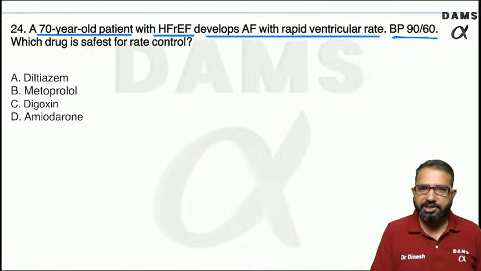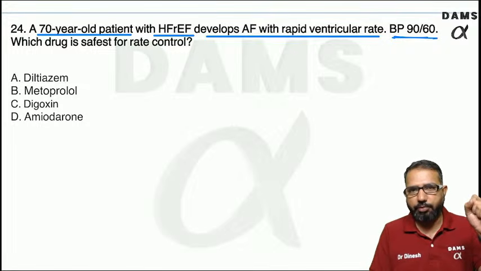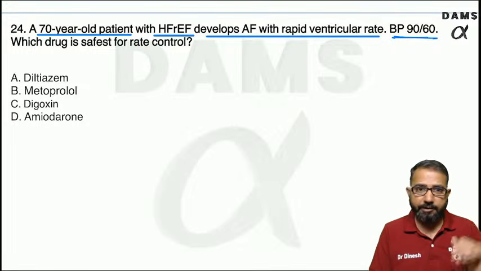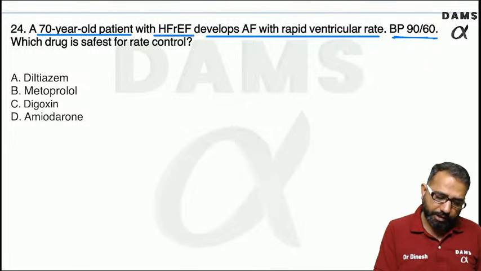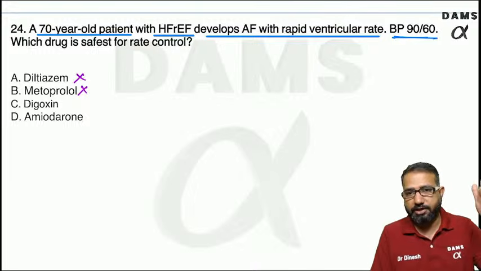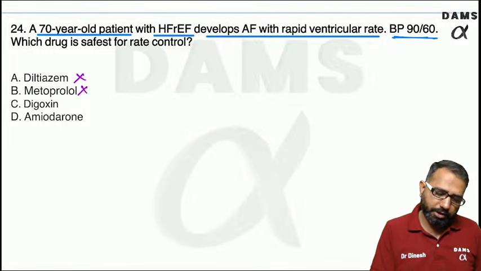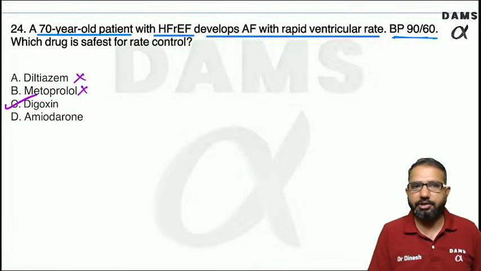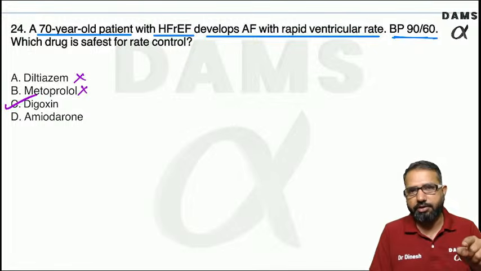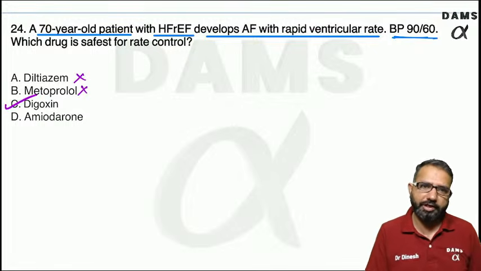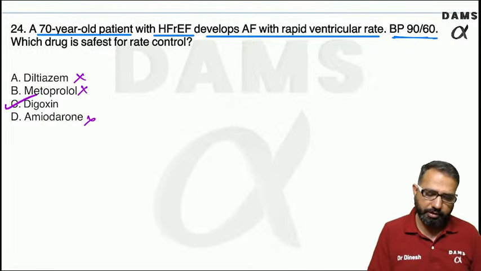I told you, in these types of cases, when the heart is not working properly and fibrillation is there, never use beta blocker, never use calcium channel blocker, because they can suppress the heart. They can control the rate, but they can decrease the ejection fraction. In these cases the best is digoxin. It's a positive inotrope with negative chronotrope, we already discussed, so that is the digoxin.